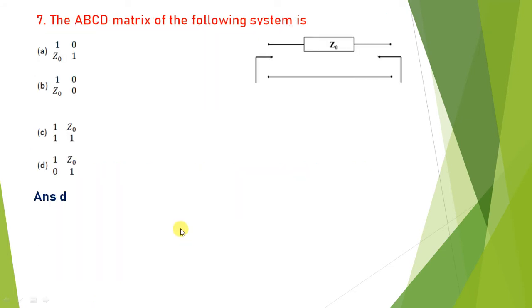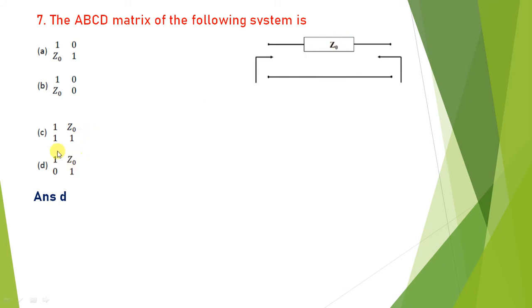Okay. ABCD matrix of the following system. This system is given. It is a two-port system and Z0 is the series impedance. For series impedance, the ABCD matrix, if you calculate, you will find the value S11 is equal to 1, S22 is equal to 1, S12 is equal to Z0, because if you measure the impedance Z0 from port one and port two, it is common between both the ports. So S12 is equal to Z0.